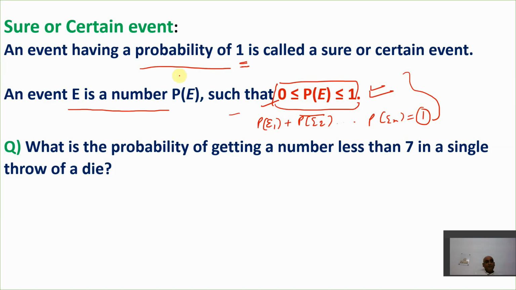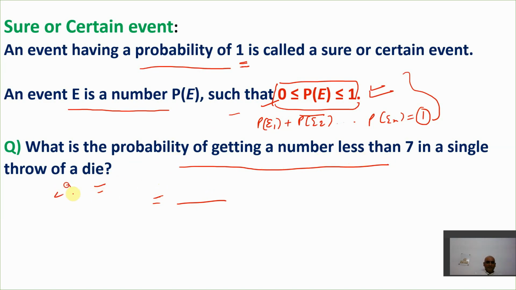Now let's take this for the sure event. What is the probability of getting a number less than 7 in a single throw of a die? So the definition says, first of all, what will come in the denominator? The total number of outcomes, and we need to find the probability of getting a number less than 7.